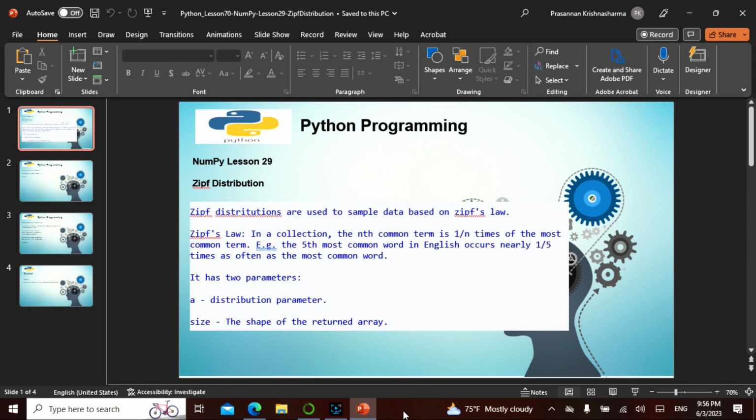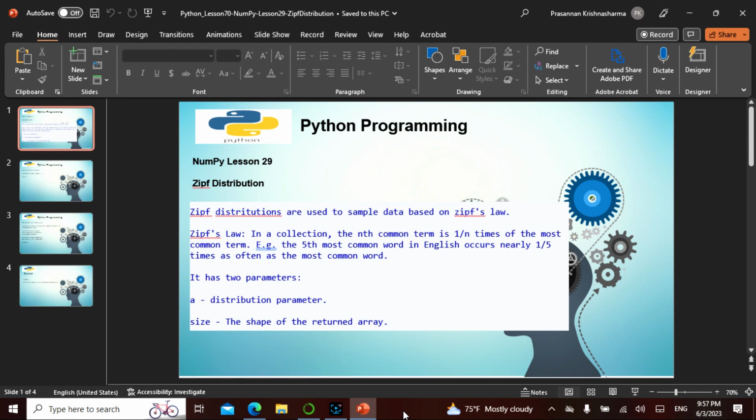So today it is the Zipf. What is the Zipf and why is it used? Have you heard of something called sensitivity analysis? Like if a particular word occurs a lot of times, say recession.